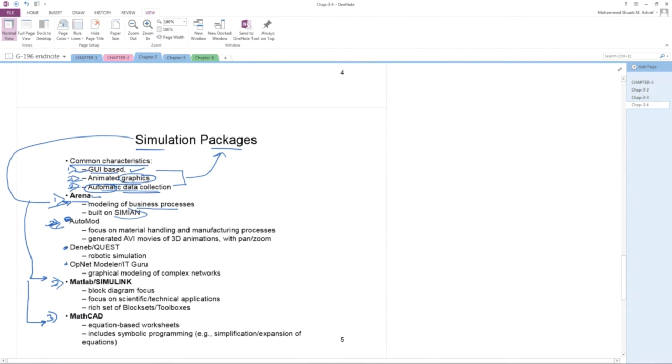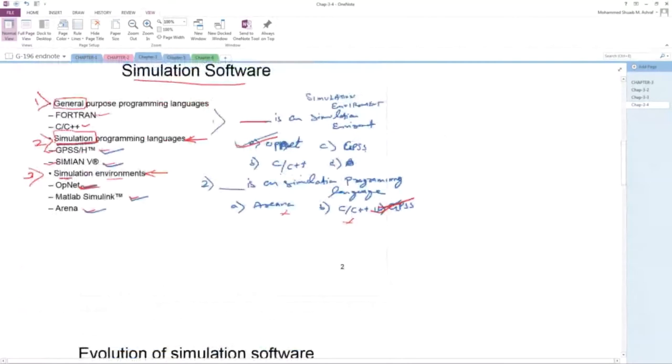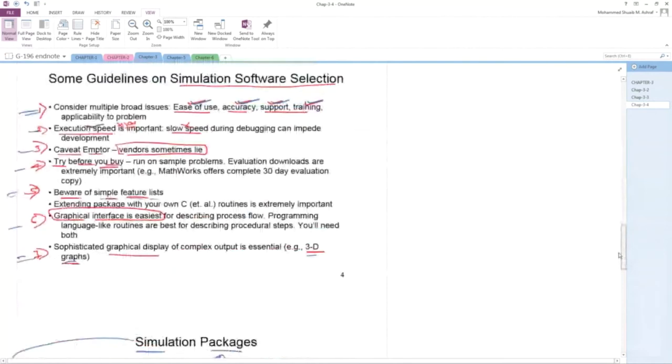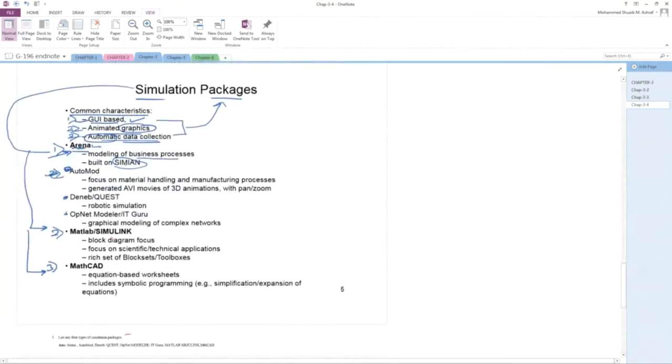It is built using the Siman language. As you studied here, what is Siman? This is a simulation programming language. So this Arena is built on Siman.